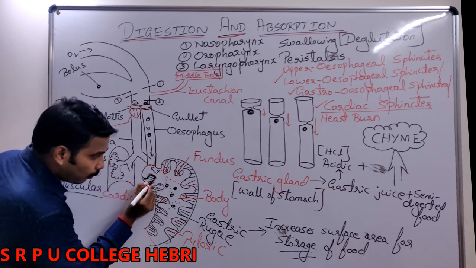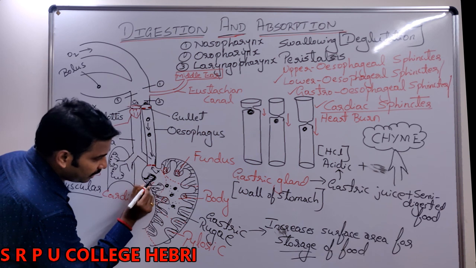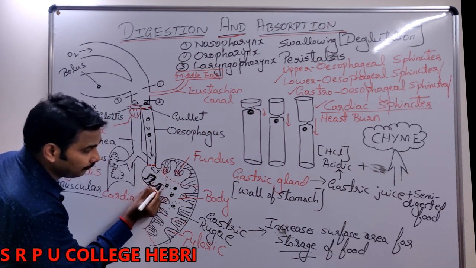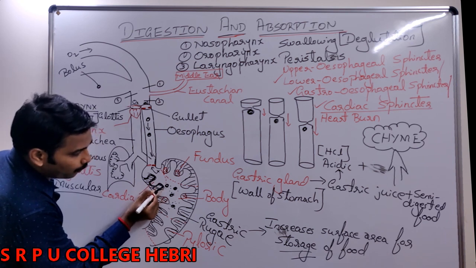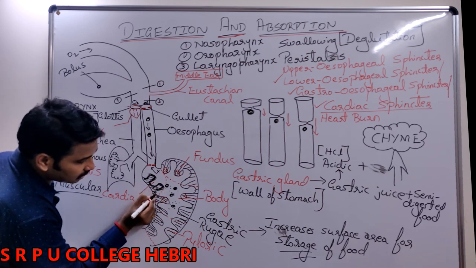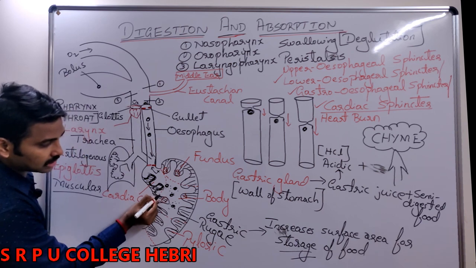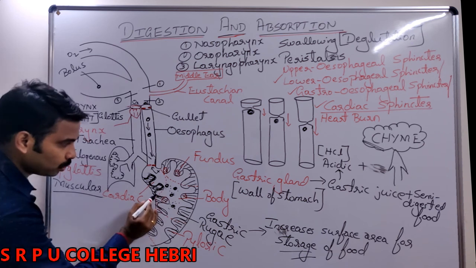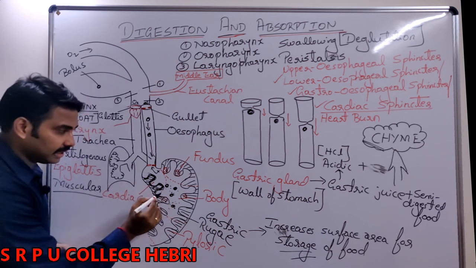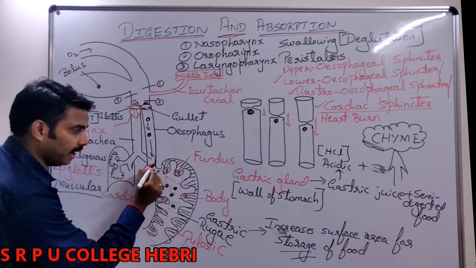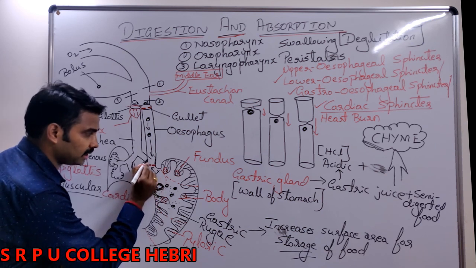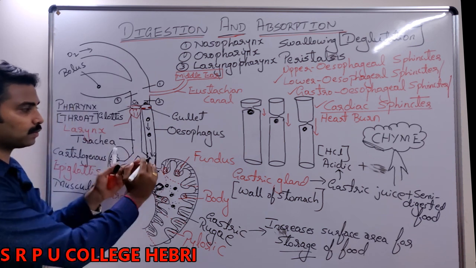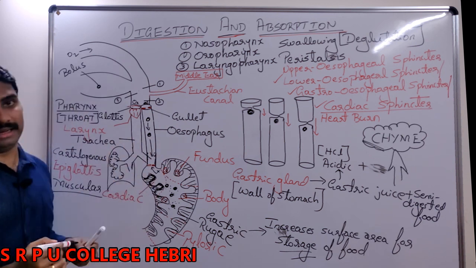I repeat, the wall of the stomach is made up of a very thick layer of mucus. This very thick mucus neutralizes the acidic nature of the chyme, but the mucus present in the wall of the esophagus is very thin. That's why the burning sensation will occur.